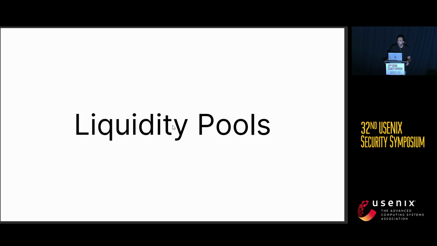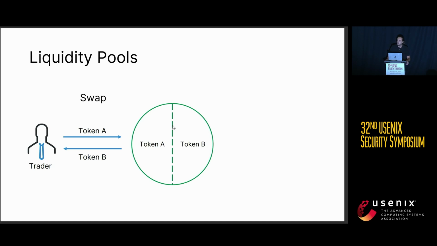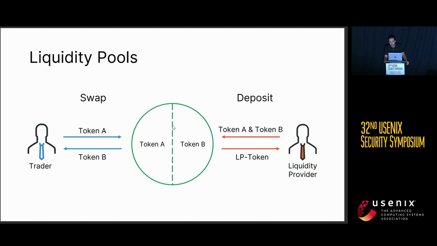Now, at the base of the DEXes, there are liquidity pools. Liquidity pools are a pair of tokens, and there are two types of users that can interact with the liquidity pools. The first one are the traders, and the traders perform swap operations. When a user performs a swap operation, they insert inside the liquidity pool the token A, and they receive back the other token, the token B. Meanwhile, the liquidity provider deposits inside the liquidity pool both the token A and the token B, and they receive back LP tokens, which are tokens that represent the percentage of the liquidity pool owned by the liquidity provider.